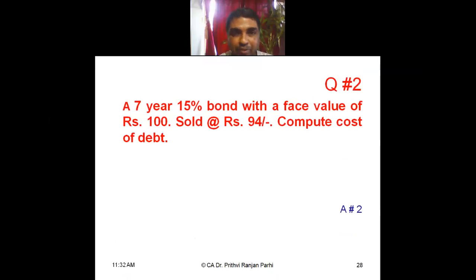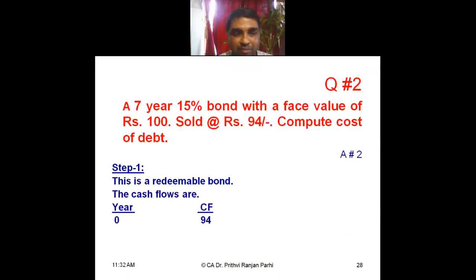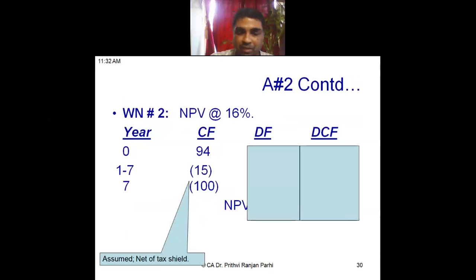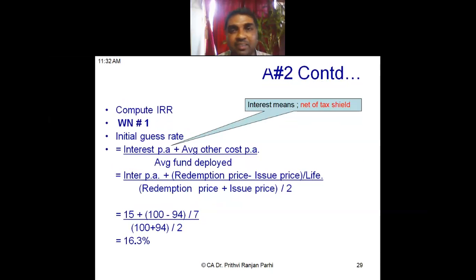IRR we have computed, we have arrived at the cost of debt in all these questions, is it not? And in that context we have also discussed how to find out the initial guess rate for computation of IRR. This initial guess rate can also be considered a shortcut way of arriving at the cost of debt, is it not?